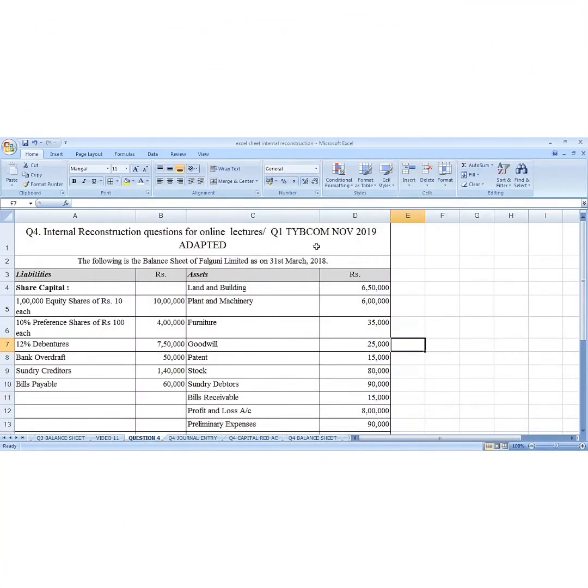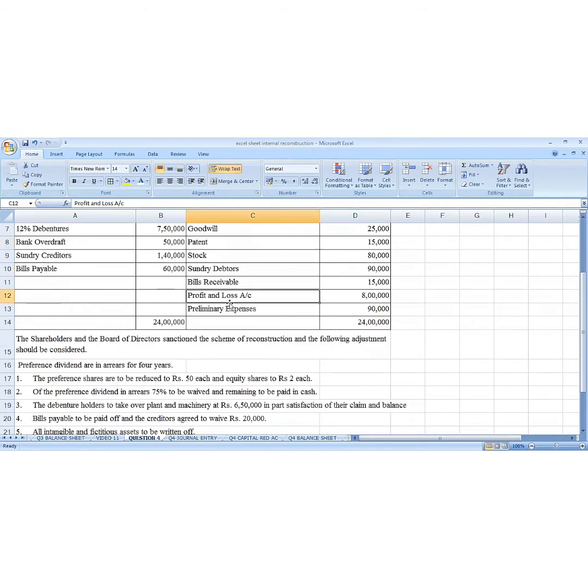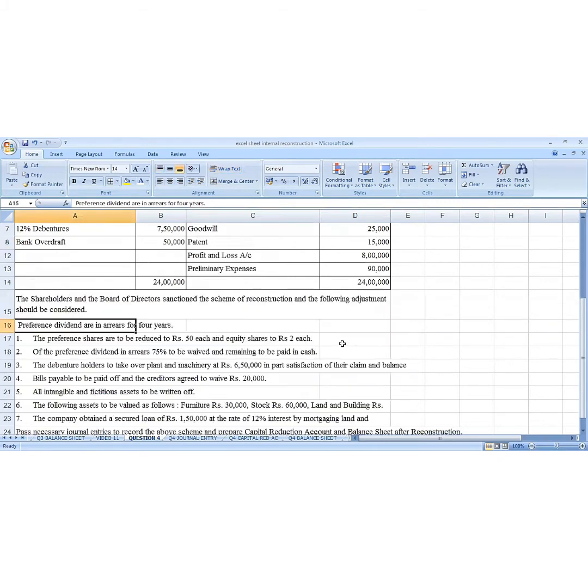This appeared in November 2019 University papers. You can read it. I will just give you some highlights. Balance sheet in the books of Falguni Limited as on 31st March 2018. We have equity share, preference shares. Here we have goodwill, patent, profit and loss, preliminary expenses. Preference dividend are in arrears for 4 years.